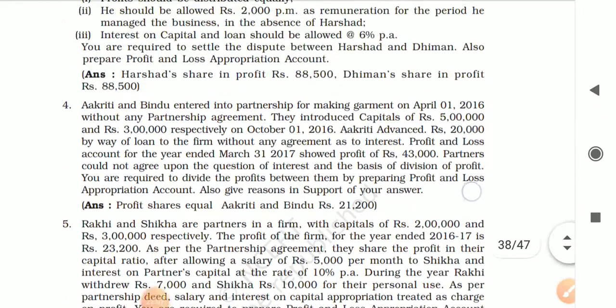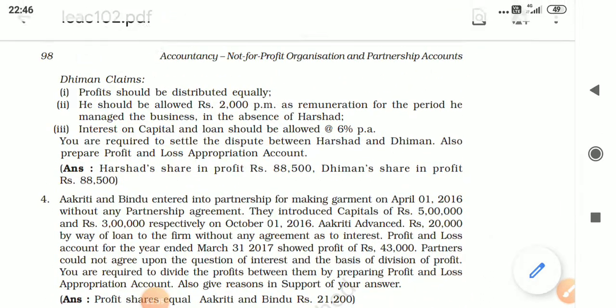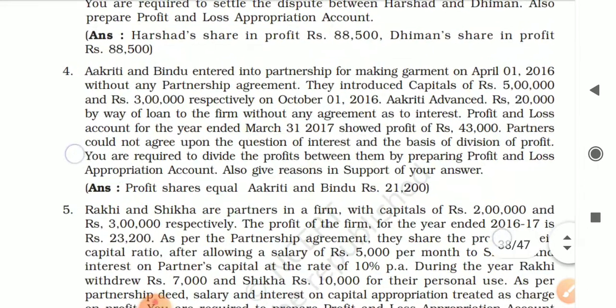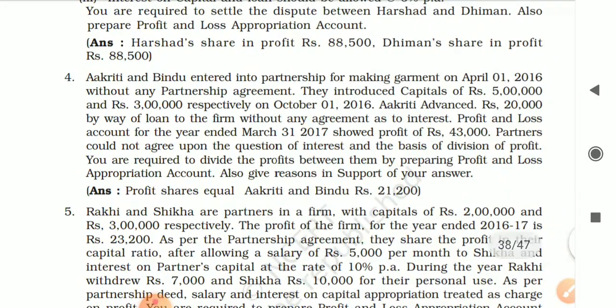Now I am in NCERT page number 98. Question number 4. Akriti and Bindu entered into a partnership for making garment on 1st April 2016 without any partnership agreement. So there was no partnership agreement.